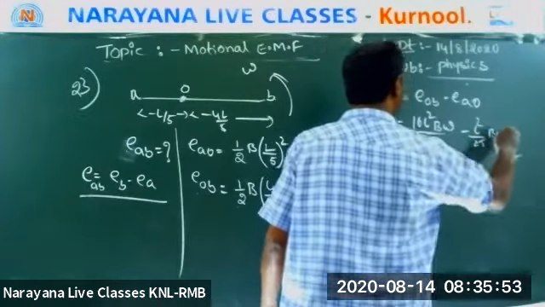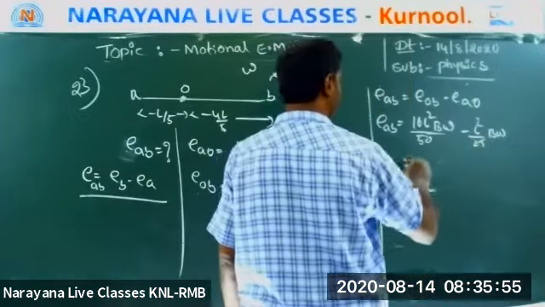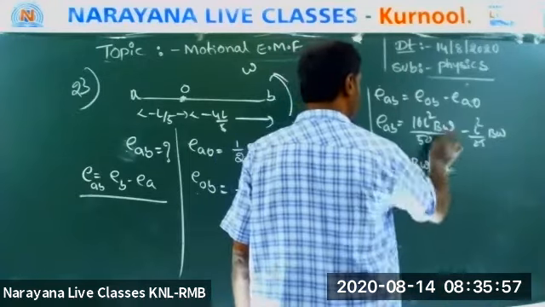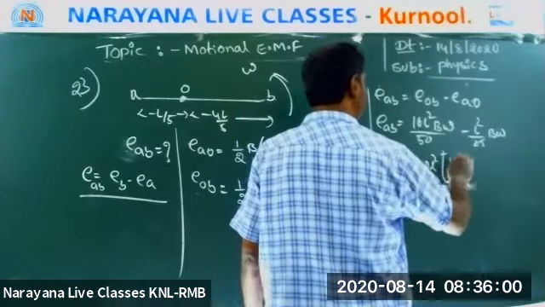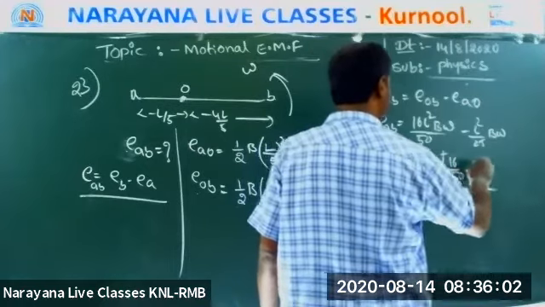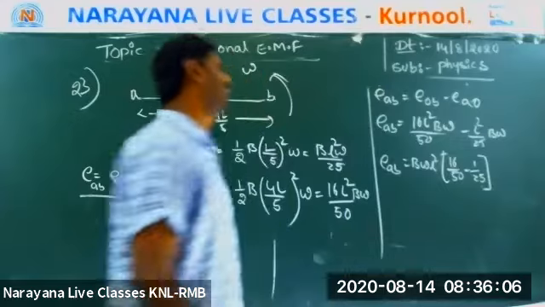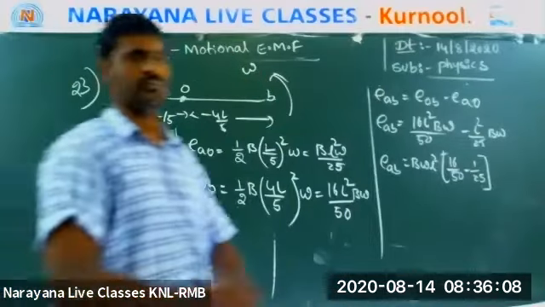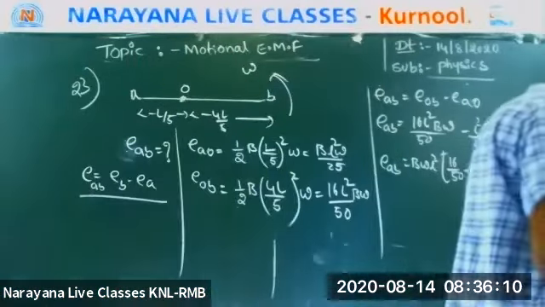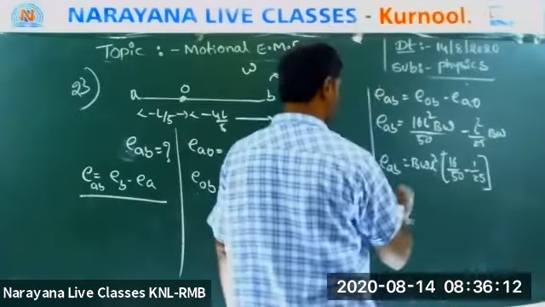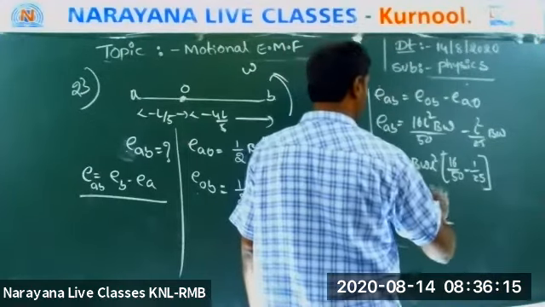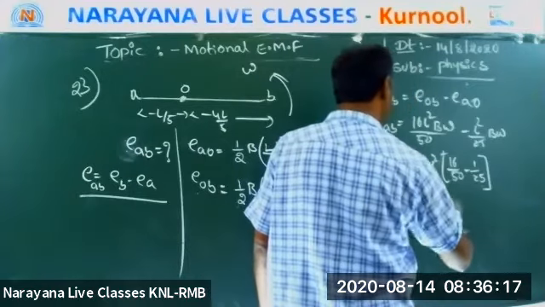Then B omega L squared is common. 16 by 50 minus 1 by 25. Can you do this and tell me the answer? So the answer is 3 by 10 B L squared omega.